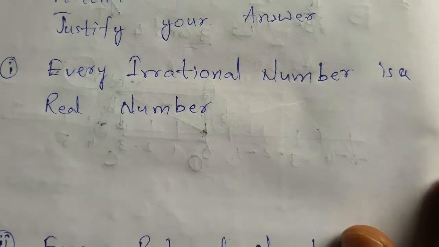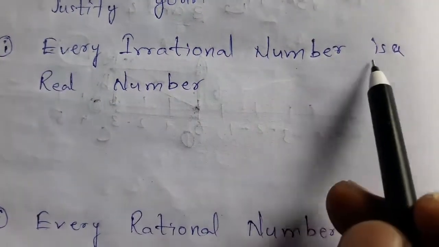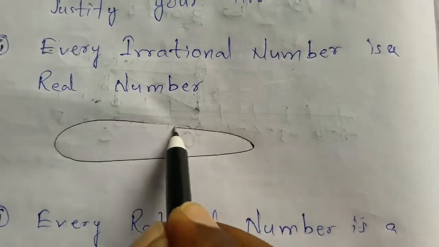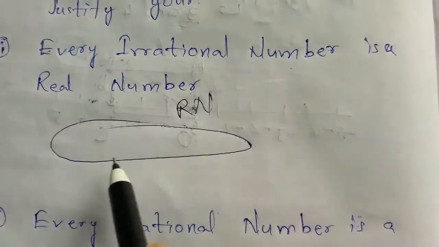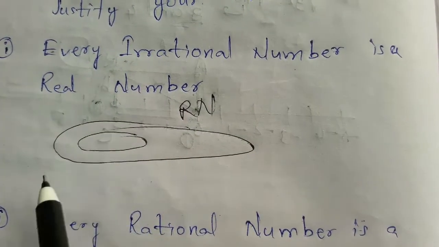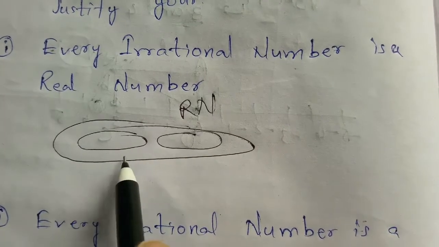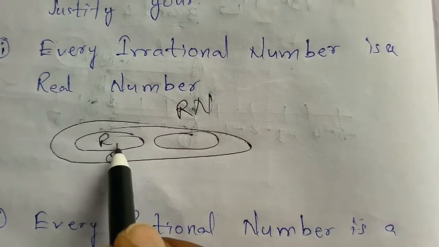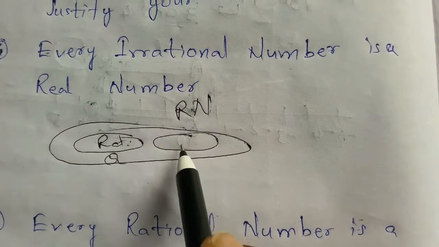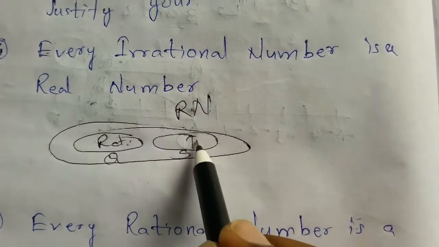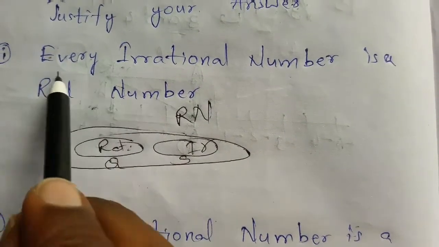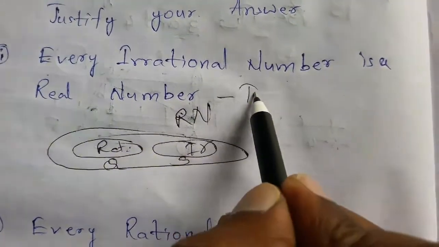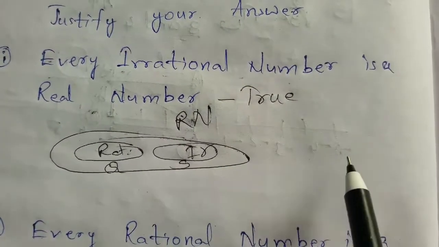See, every irrational number is a real number. See, this is the set of real numbers. In this, Q represents what? Rational numbers. And S represents what? Irrational numbers. So every irrational number is a real number. Yes. This means this statement is what? True.